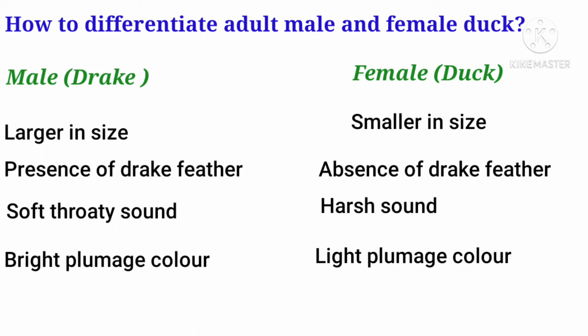So these are called as drake feathers. So by seeing the drake feather of the adult bird, you can identify whether it is male or female duck. Also the male duck can make a soft throaty sound and the female produces harsh sound. And in case of colored ducks, the male have a bright color plumage and the female have a lighter plumage.